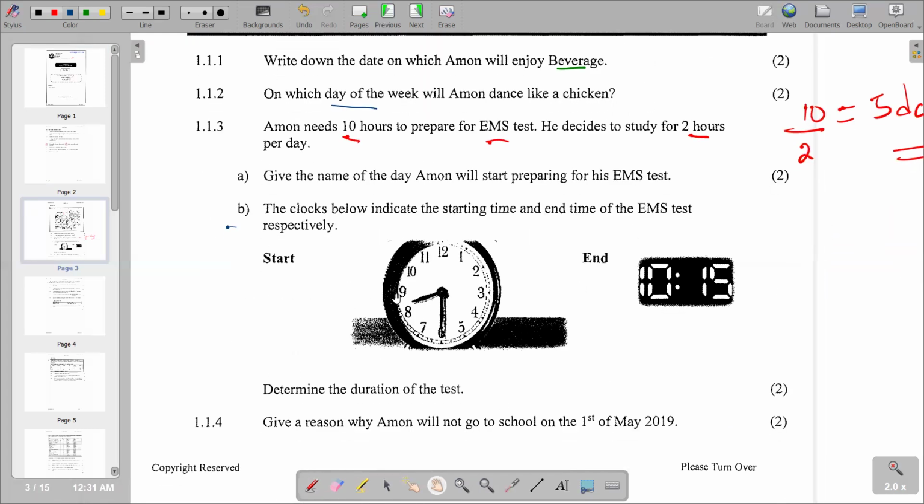So we are given the start time and the end time. So the start time we're given here, and then the end time is here. And then the question is determine the duration of the test. So the test is starting. We're seeing that